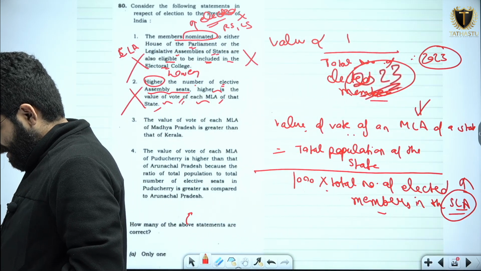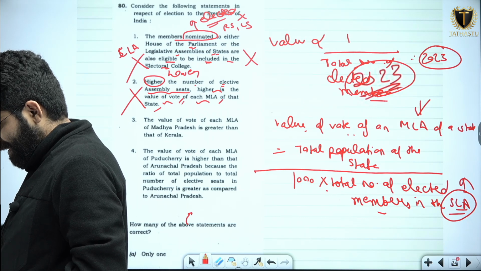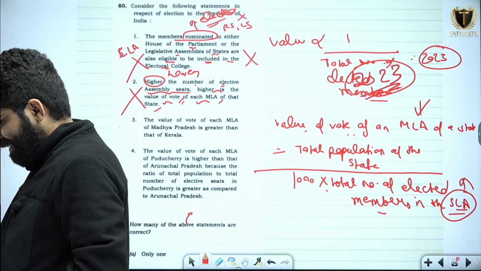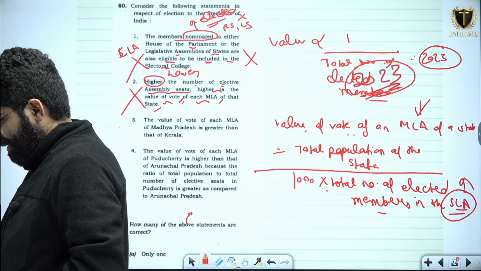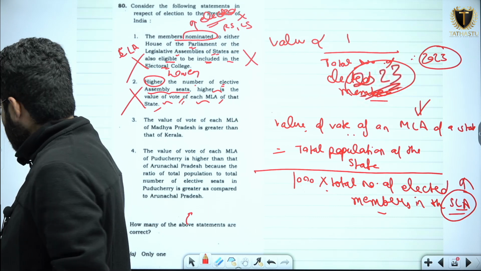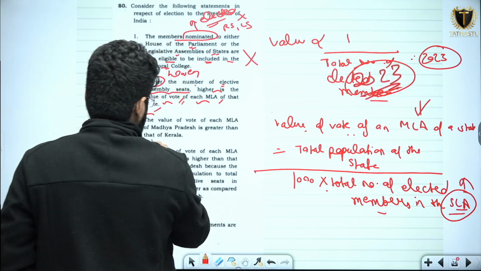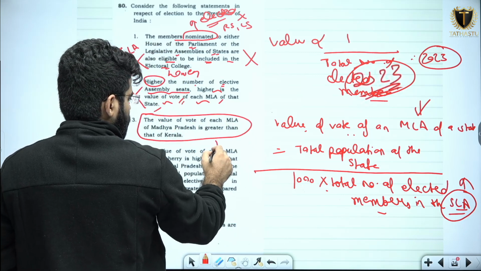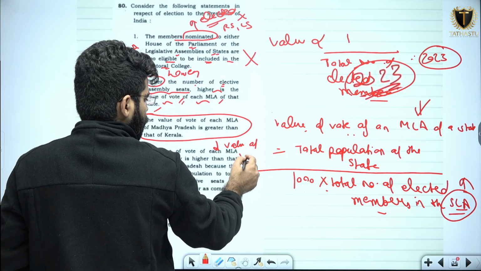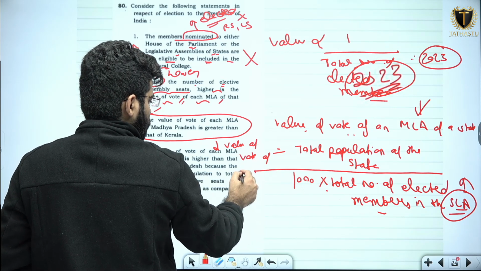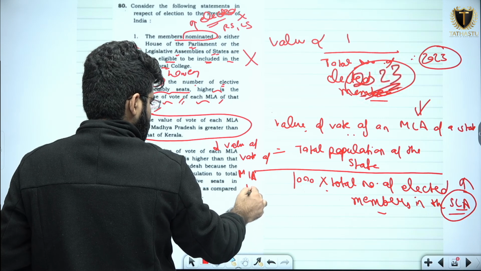Okay, now this statement, the value of vote of each MLA of MP is greater than that of Kerala. See, this is a like factual question. You must be remembering the value of vote of MLA from each state.